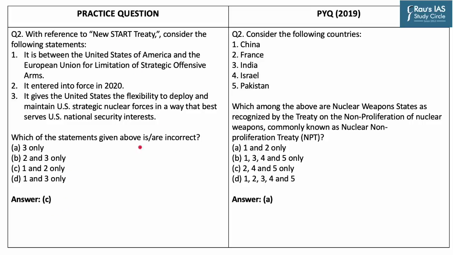Now since the question asks which of the statements given above is or are incorrect, the correct answer for this question is option C because statements 1 and 2 are incorrect. And the correct answer to our UPSC previous year question is option A.